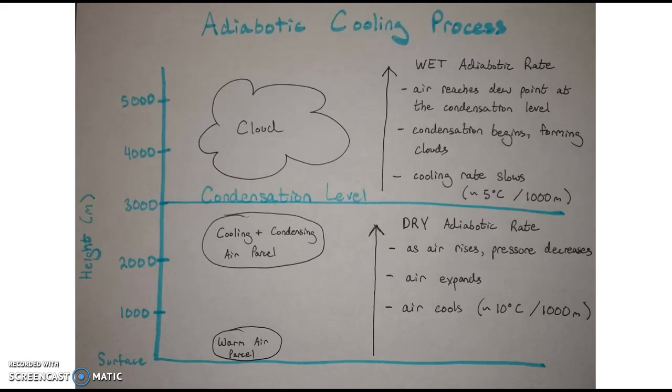Once the air parcel reaches the condensation level, it also reaches its dew point, where it starts to condense. This is the wet adiabatic rate, and the cooling rate slows to about 5 degrees Celsius per 1,000 meters. As the air condenses, it's able to form a cloud.